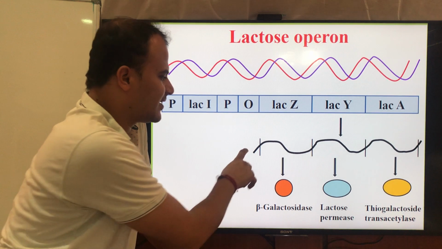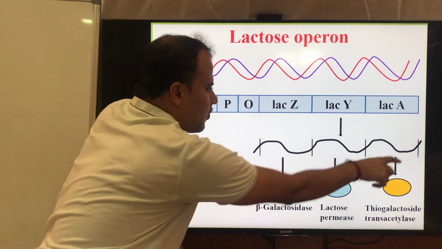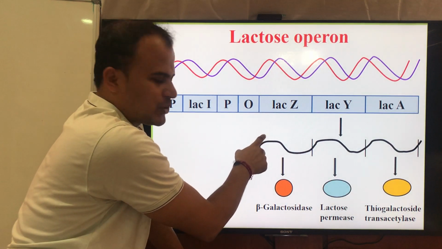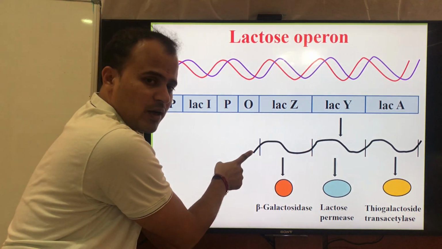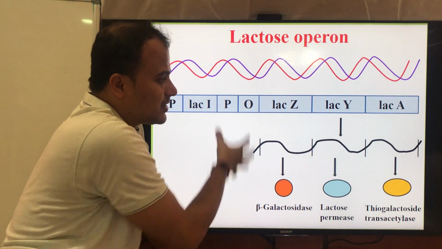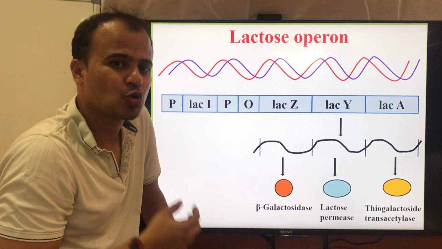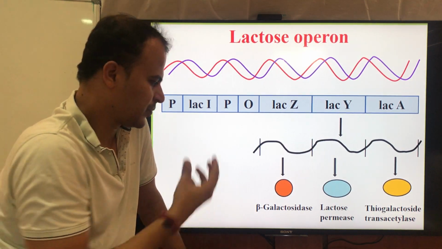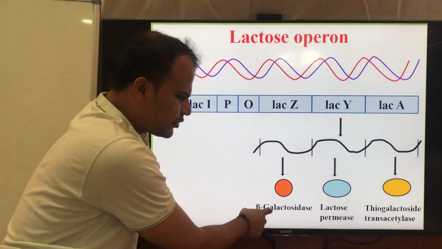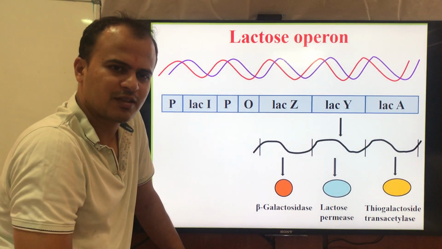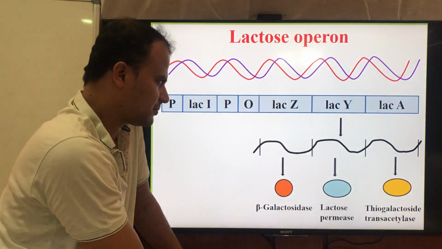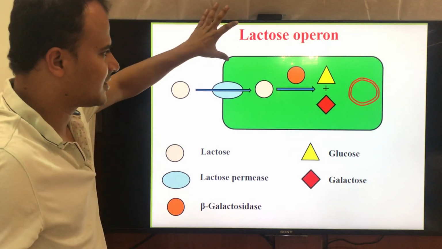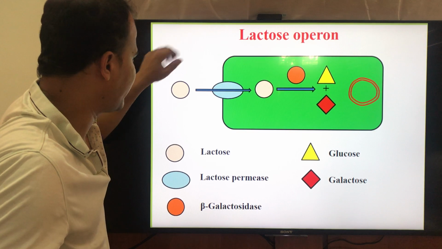I mean to say that the mRNA formed as the product of transcription gives rise to three different proteins. So this is a polycistronic mRNA. This is what you call the lactose operon or LAC operon. Basically, I should explain the function of these proteins also, so that you will appreciate this arrangement of the operons. Here, this is the bacterial cell as I explained.